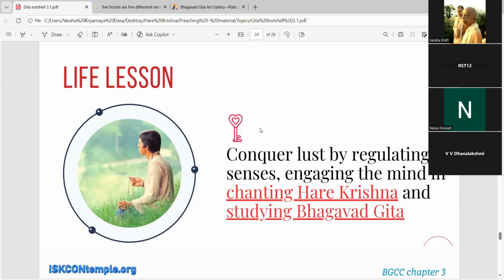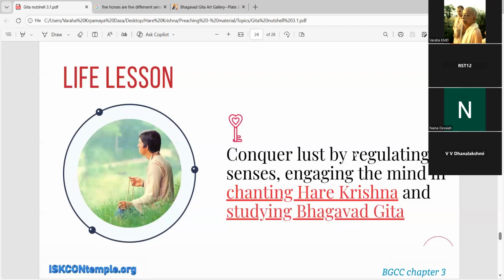So this regulating of senses, if you remember, we discussed in the second chapter when we were talking about the example of a turtle who is ready to walk, and then when he sees danger, immediately he brings his limbs into the shell and protects himself. And when the danger is gone, again he brings out the limbs and again starts moving.